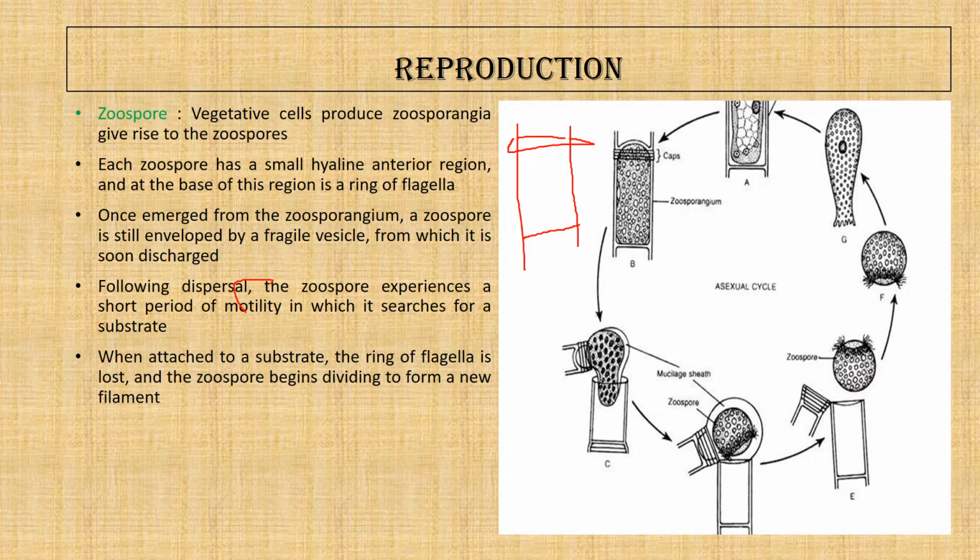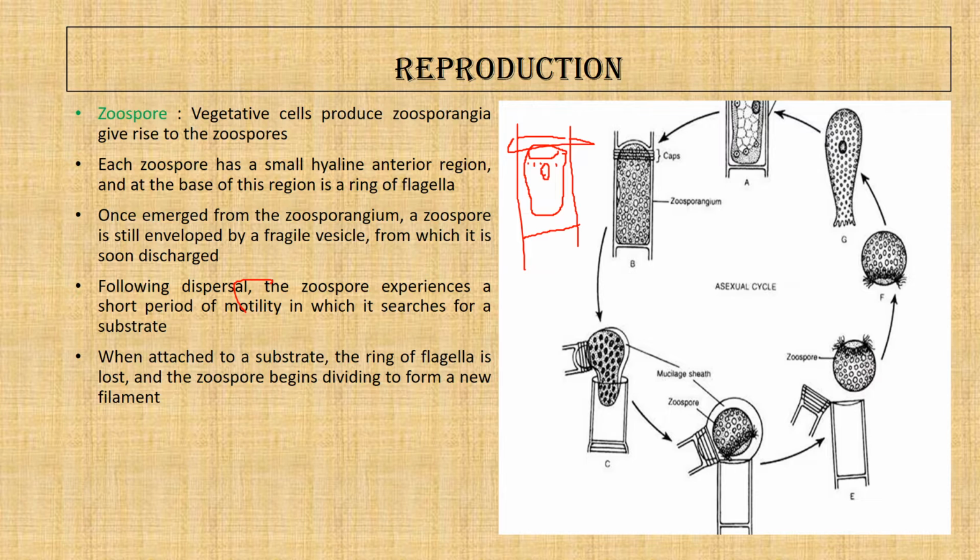Prior to formation of the zoospore, the protoplast retracts from the cell wall. Once it retracts from the cell wall, the nucleus moves to the central position. Once this is completed, the cell becomes oval shaped, and at the anterior end a hyaline region develops, and near the hyaline region some blepharoplast granules are formed.